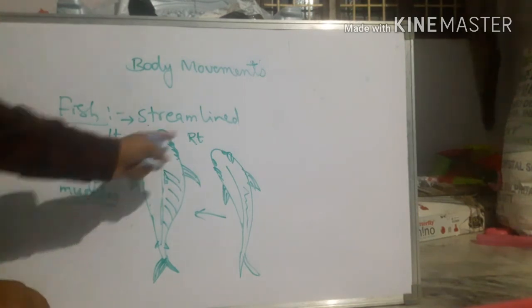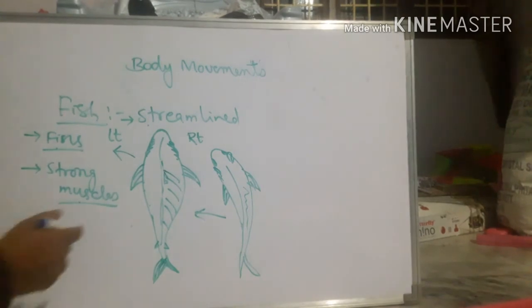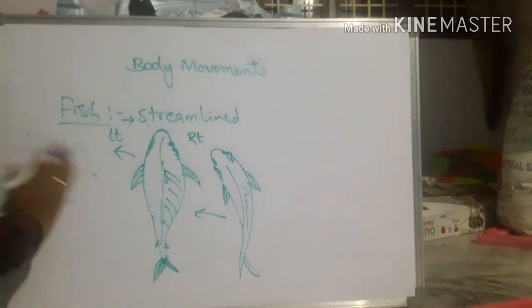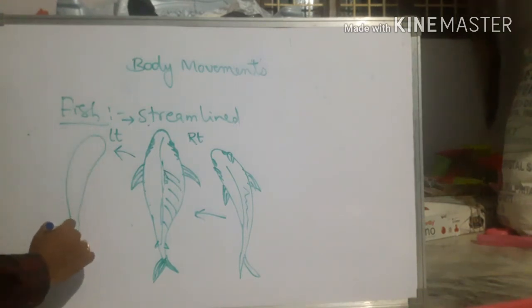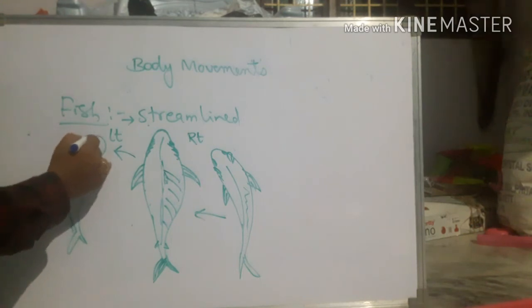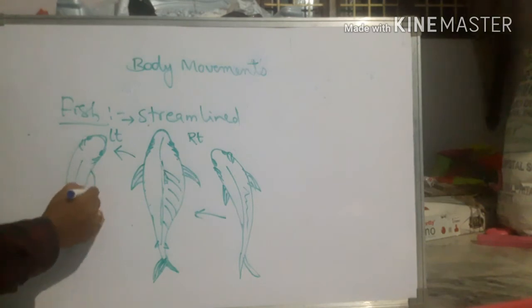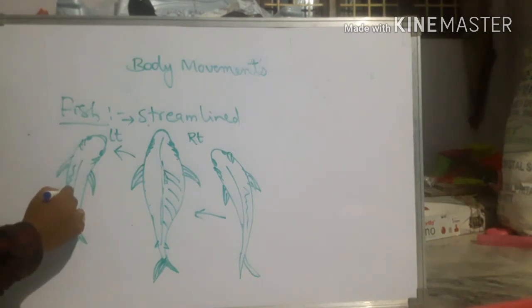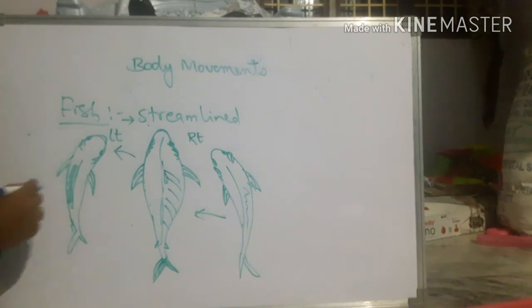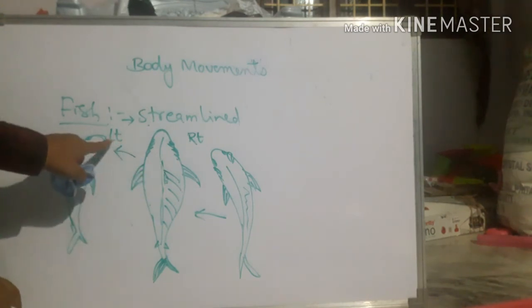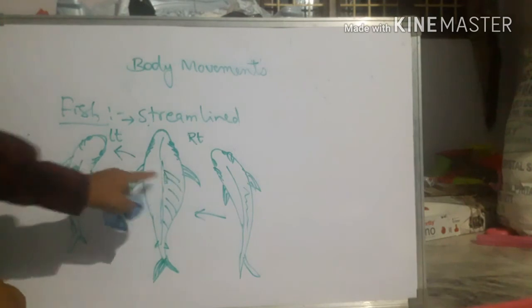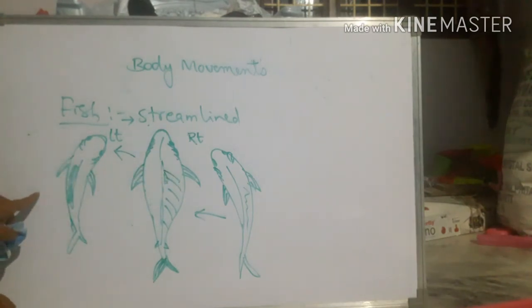Now guess what happens if it wants to move right side? Very good. Definitely, when the left side muscles get contracted, then automatically the fish is going to move right. Now this side of muscles will contract to move the body right side. If it wants to move left side, then right muscles will contract. If it wants to move right side, then left muscles will contract.